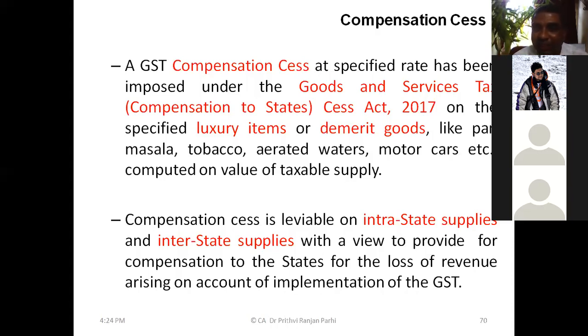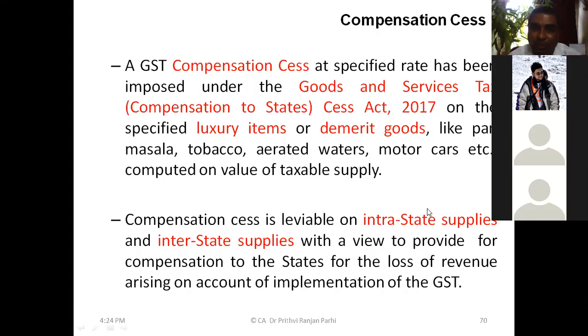Therefore, the center assured them that they will be compensated. Therefore, this law is passed. How can the center compensate? The center will collect something called compensation cess, and the center will be compensating these states for the loss they will be suffering because of GST implementation. Understood this? And this is levied on luxury items and demerit goods.